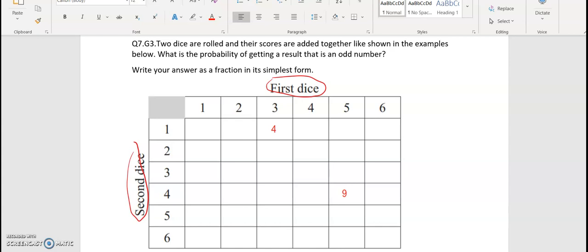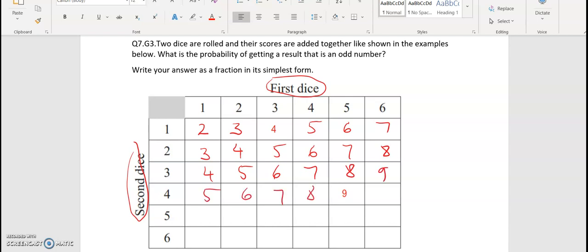Now what we're doing with the scores is that we're adding them. So if you get a 1 with the first dice and a 1 with the second dice, you add them together, so that gives you 2. And same thing, if you get 2 and a 1, that gives us 3. And then 4, 5, 6, 7. 3, 4, 5, 6, 7, 8. 4, 5, 6, 7, 8, 9. 5, 6, 7, 8, 9, 10. 6, 7, 8, 9, 10, 11, 7, 8, 9, 10, 11, 12.